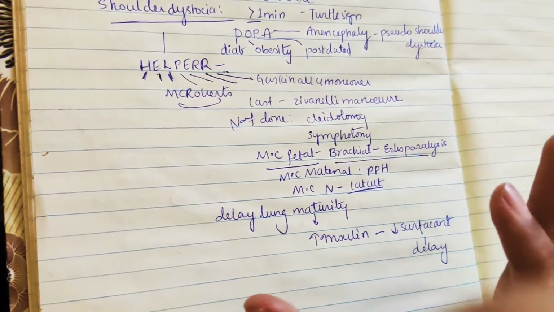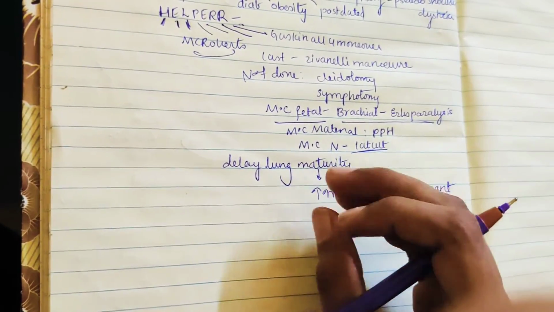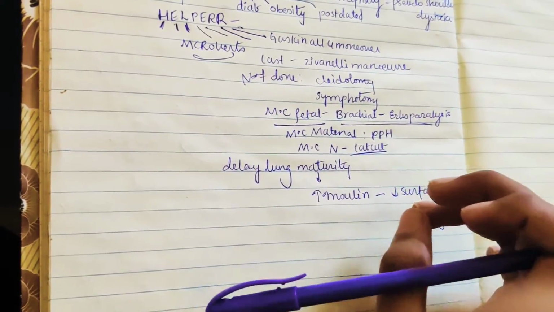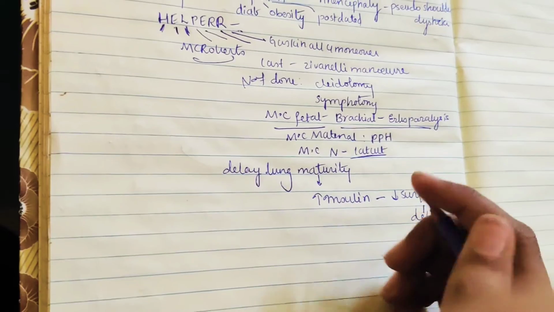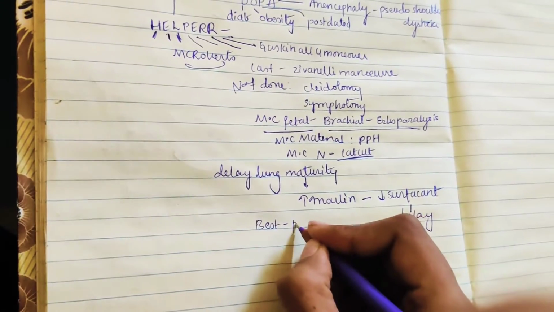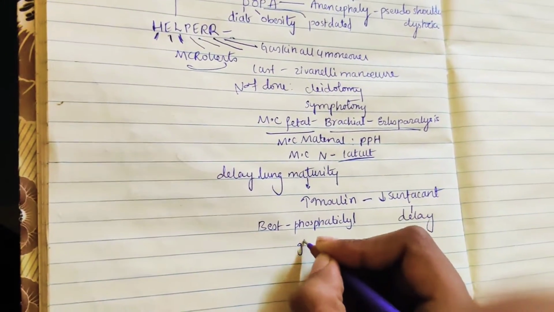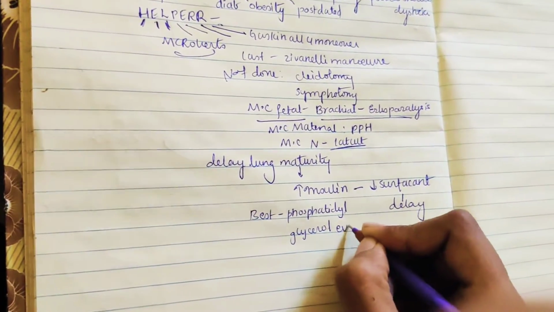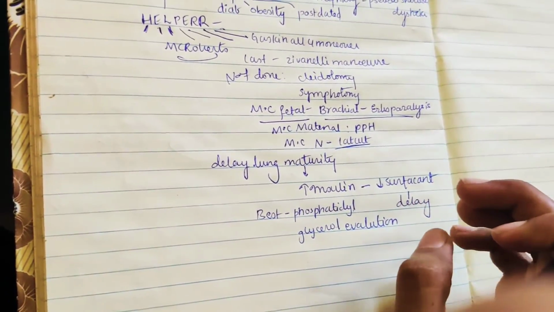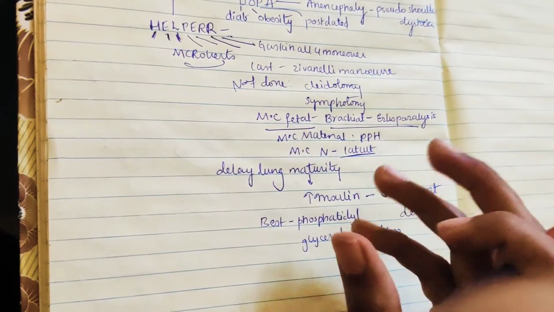Why is there more insulin? Because of the diabetic mother. As the mother has more diabetes, hyperglycemia is followed by the fetus. Because of that, more insulin, and because of that, less surfactant. So the best test to see whether the lung of the fetus of a diabetic mother is matured or not is phosphatidyl glycerol evaluation. Very important, it is done to see whether surfactant is still formed in the lung. If present in amniotic fluid, then it is lung maturity.